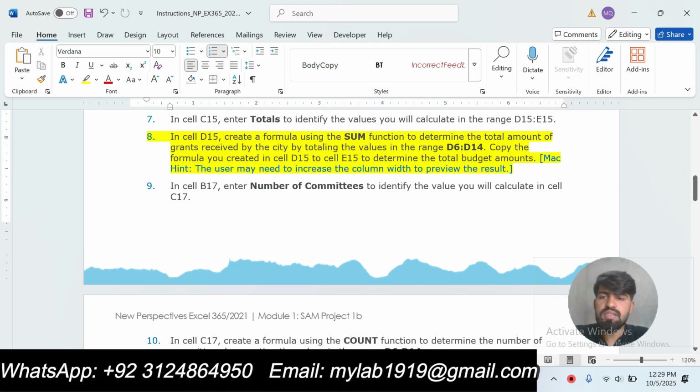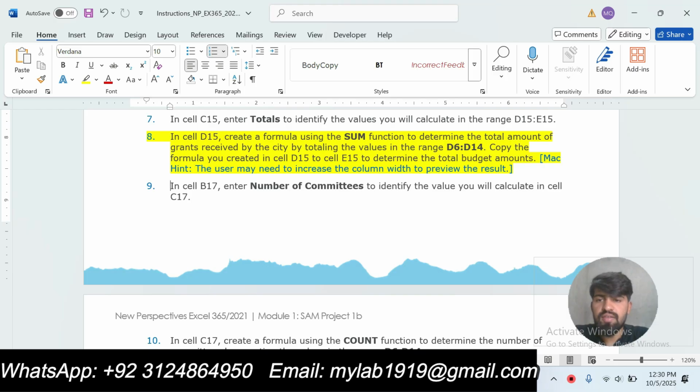Okay, in cell D15 create a formula using the sum function to determine the total amount of grants received by the city by totaling the values in the range D6 to D14. Copy the formula you created in cell D15 to cell E15 to determine the total budget amount.